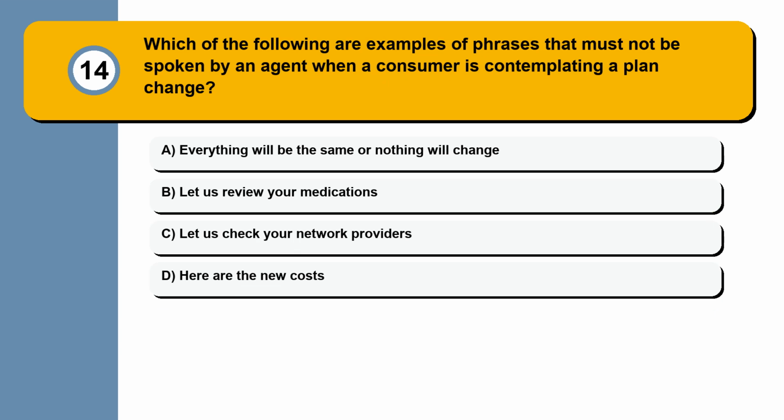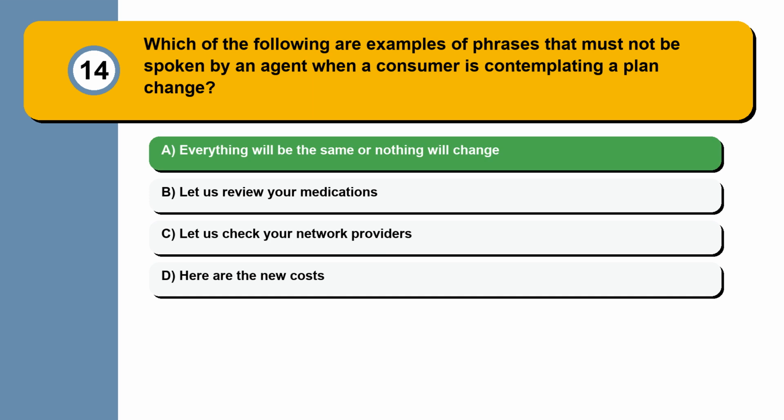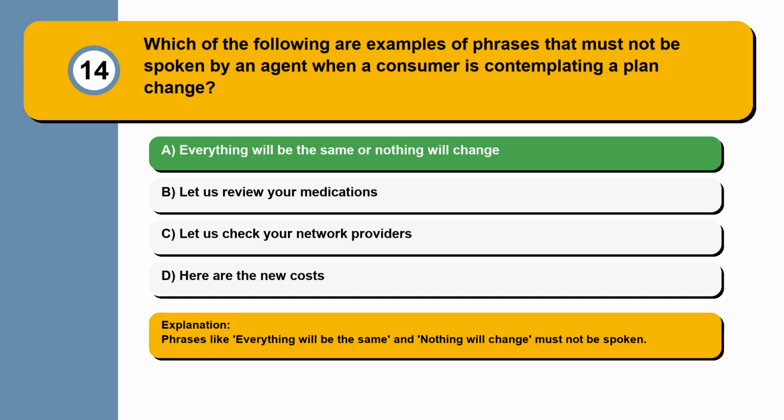Question 14. Which of the following are examples of phrases that must not be spoken by an agent when a consumer is contemplating a plan change? Everything will be the same or nothing will change. Let us review your medications. Let us check your network providers. Here are the new costs. Phrases like, everything will be the same and nothing will change must not be spoken.